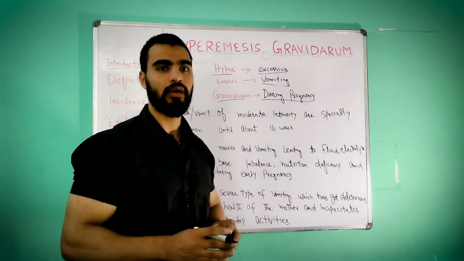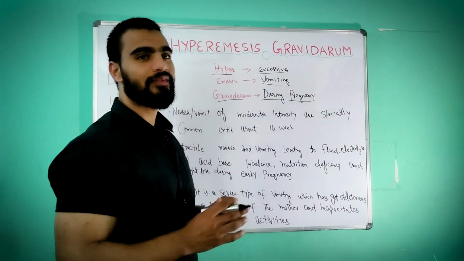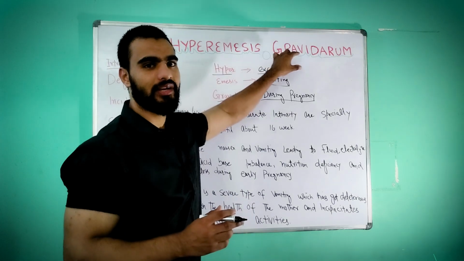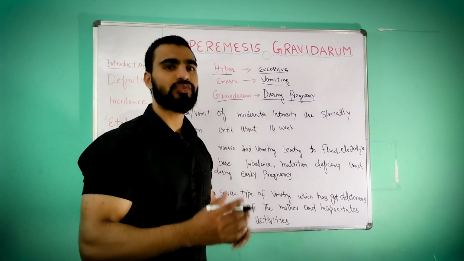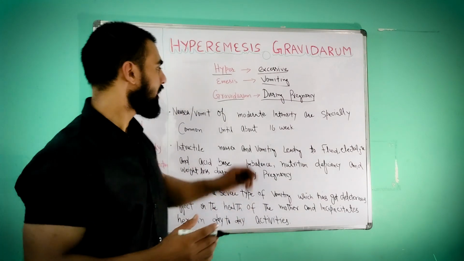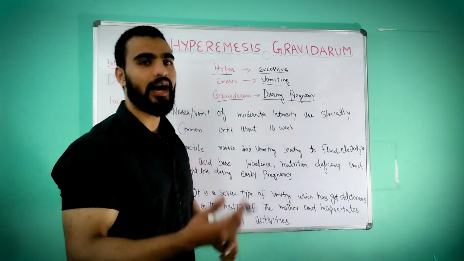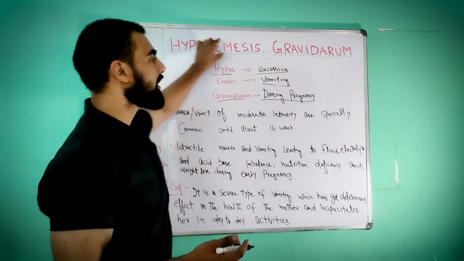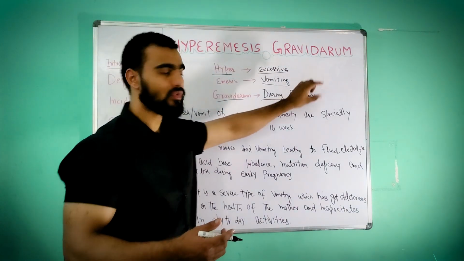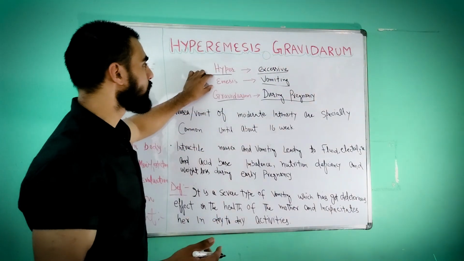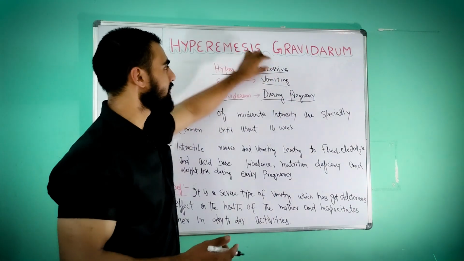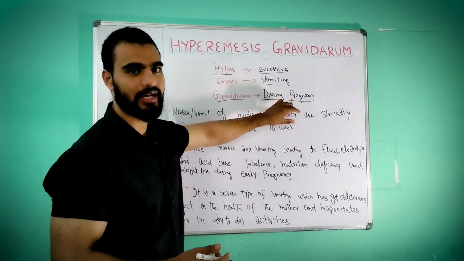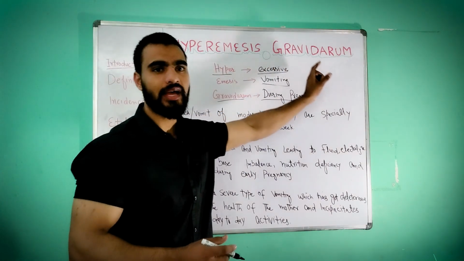That is normal, and we call it emesis gravidarum, meaning vomiting during pregnancy. But if it is excessive, or its intensity is high, then we call it hyperemesis gravidarum. Hyper means excessive, emesis means vomiting, and gravidarum means during pregnancy. Excessive vomiting during pregnancy is called hyperemesis gravidarum.